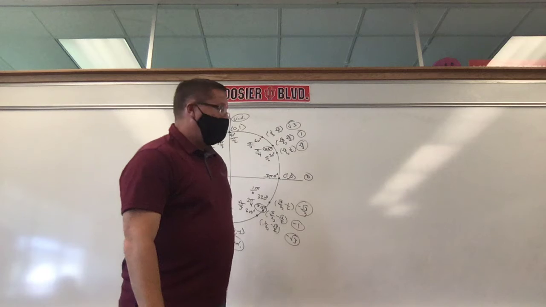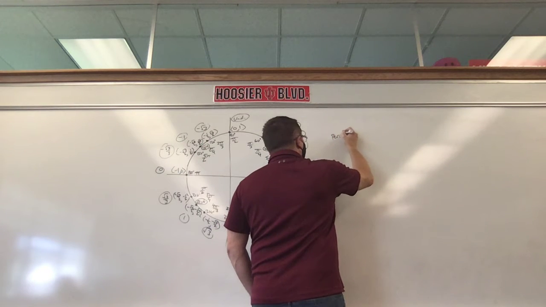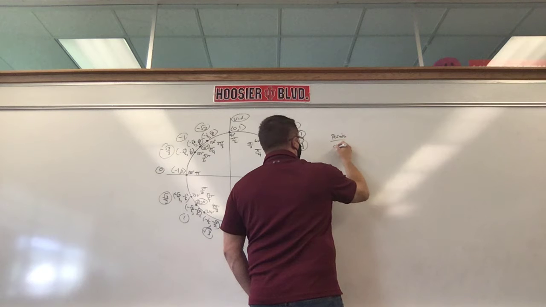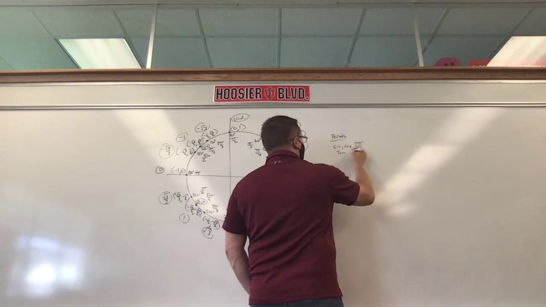So, you might want to jot that down. The periods, I'll put it on the back of the unit circle, is this, periods. Periods of sine and cosine is 2 pi. Tangent is pi.